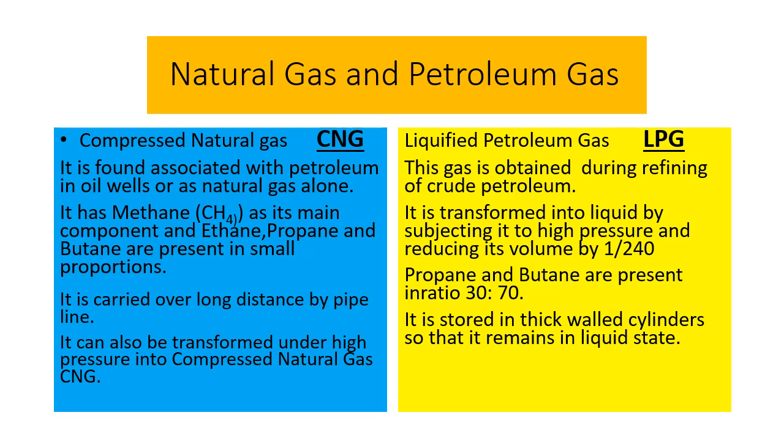Now coming to liquid petroleum gas. This gas is obtained during the refining process of crude petroleum. It is transformed into liquid by subjecting it to high pressure and reducing its volume by 1/240. Propane and butane are the main components of this gas, and they are present in the ratio 30:70. It is stored in thick-walled cylinders so that it remains in liquid state.